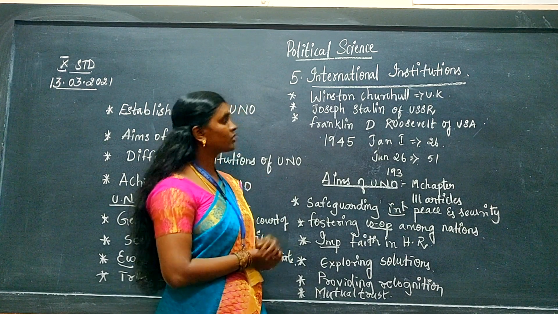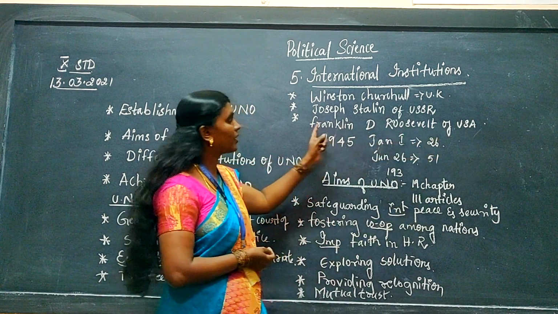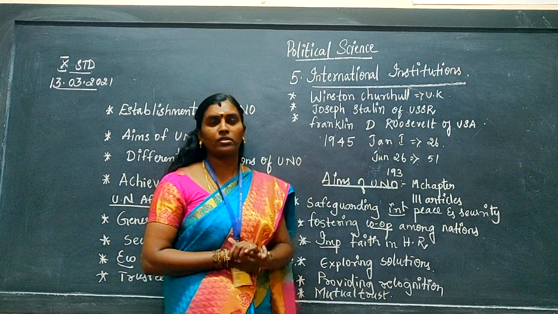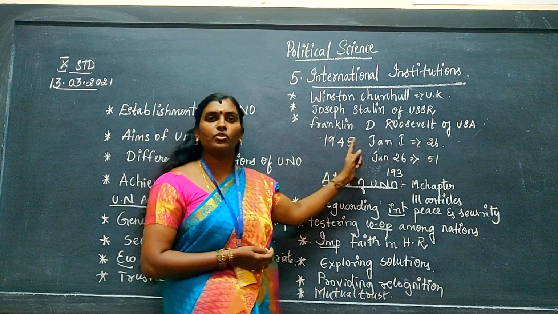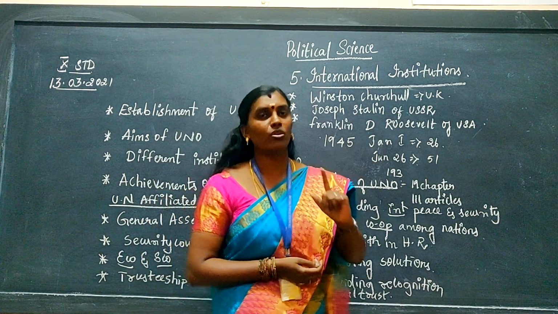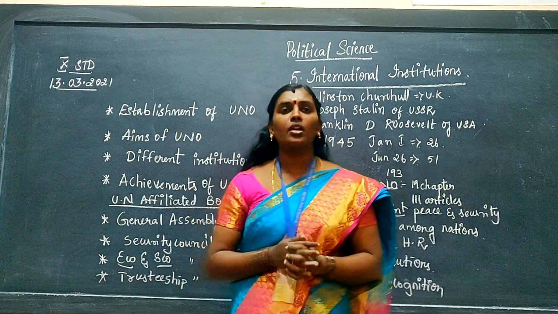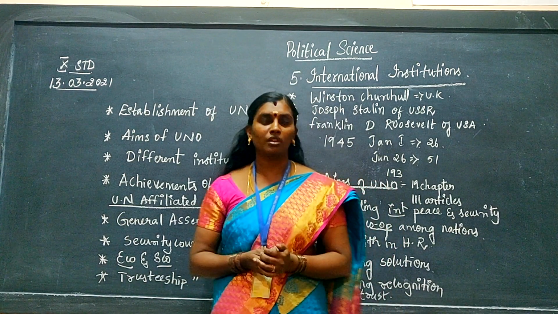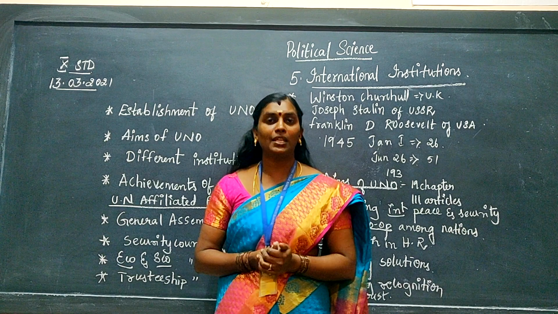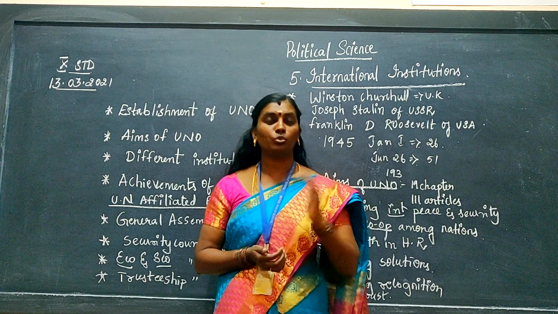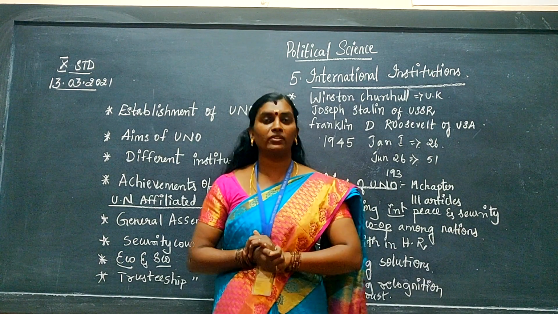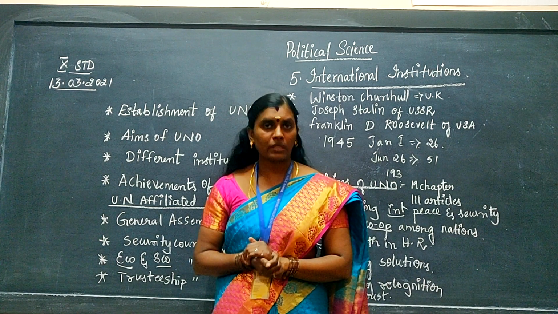A clear structure was given by the American, Franklin D. Roosevelt. By January 1st, 1945, our United Nations Organization started to form. When the United Nations Organization was being started, many countries did not accept it and did not want to join UNO. So when we started, we had only 26 members.